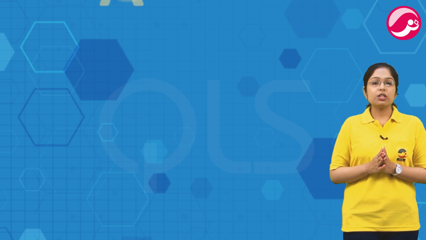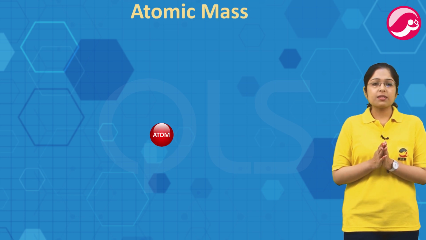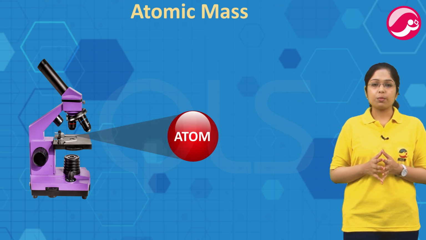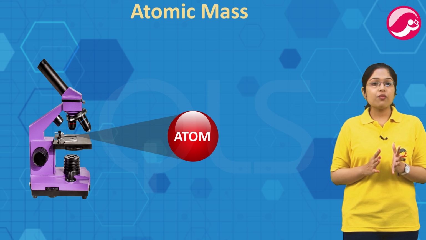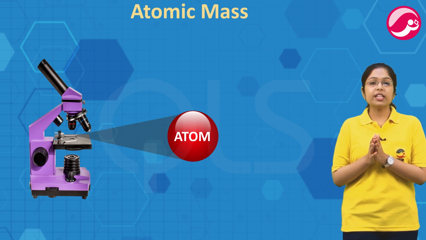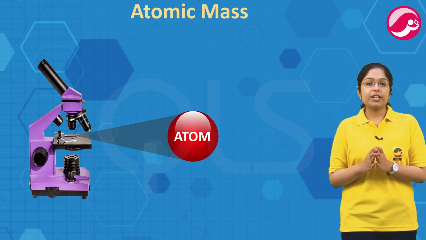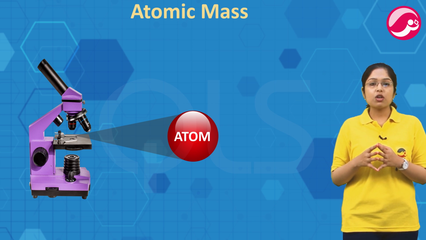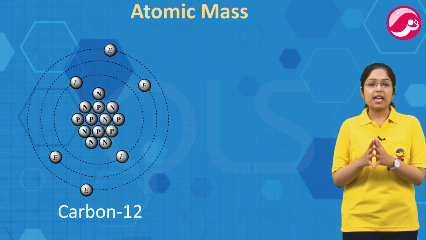Now let's talk about the mass of the atoms. Atoms are so tiny that we can't see them even under a compound microscope. So, how can we measure the mass of such a small particle? The mass of atoms were determined using the laws of chemical combination and the new compounds that formed during the chemical reaction. Finding the exact atomic mass of an atom is not possible. Therefore, atomic mass of any atom is determined relative to mass of carbon-12 isotope.